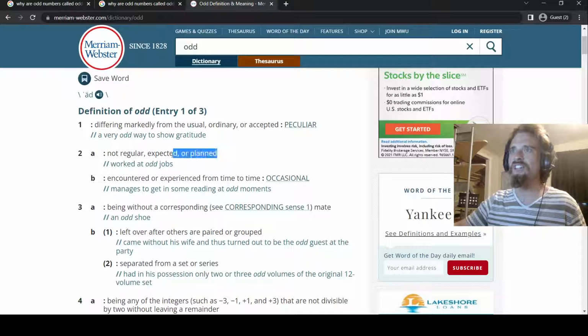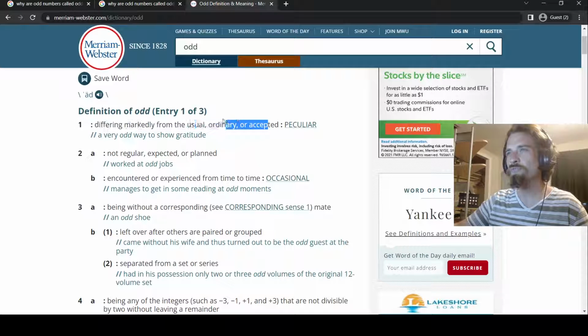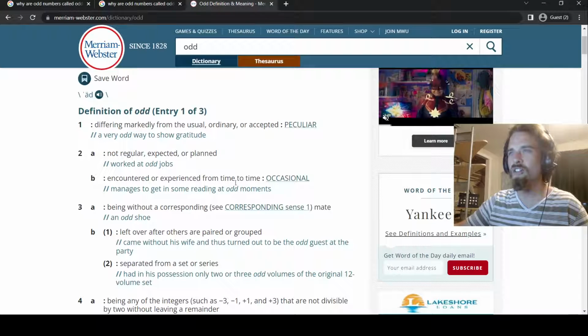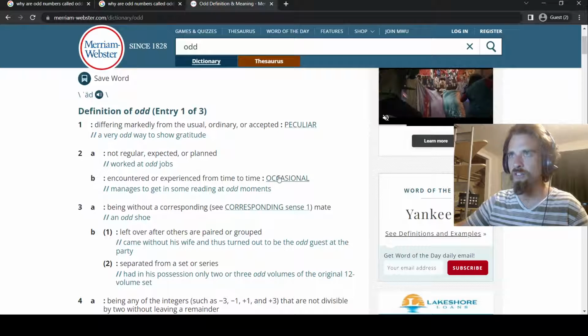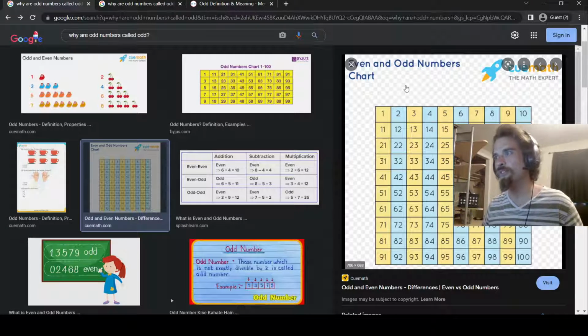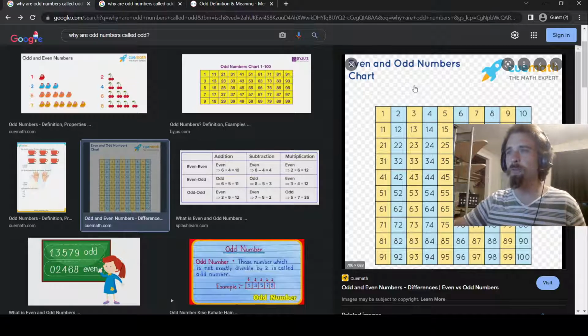Or is it not regular, expected, or planned? Is it more so differing markedly from usual, ordinary, or accepted, right? I like these definitions here. Encountered or experienced from time to time, occasional, right? So let's take a look at the actual even and odd numbers chart. Okay, just do a little comparison here. We're going to ask why. Why are they called odd numbers, right?